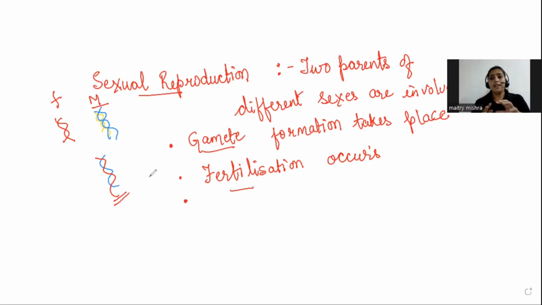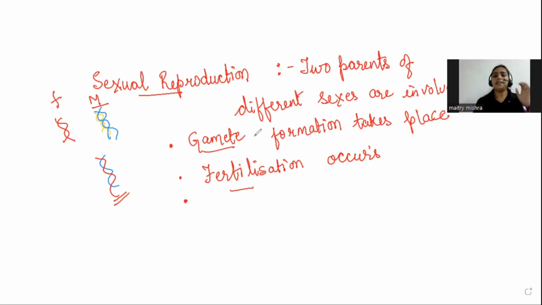That means it has the genetic composition of mother as well as genetic composition of father. That's why some of your characters resemble your mother or some of your characters resemble your father, because you are a recombinant. है ना? आप लोगों ने सुना होगा, some of the people say your eyes look like your mother, your voice is like your father, or your nature is like your father, your hair quality is like your father. It is all because you are a recombinant. You have certain characters coming from mother and certain characters coming from father.